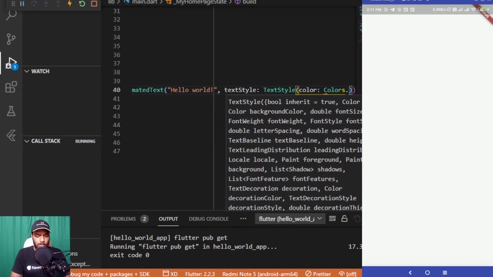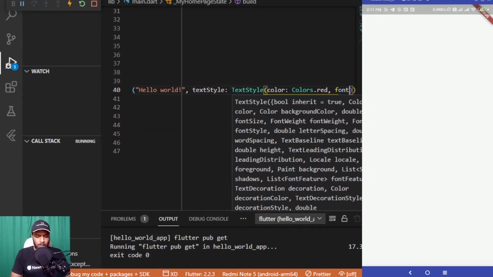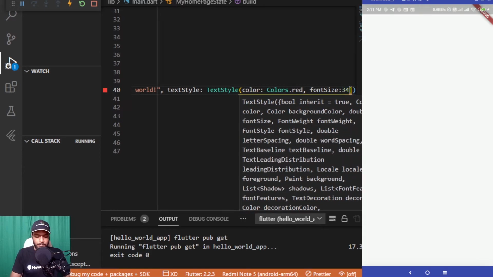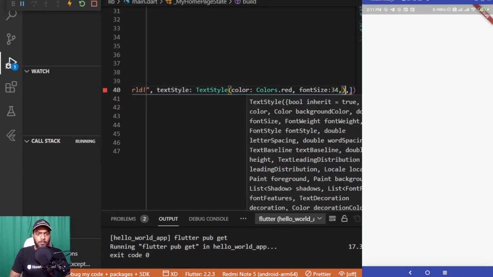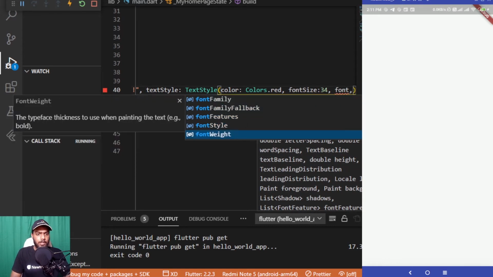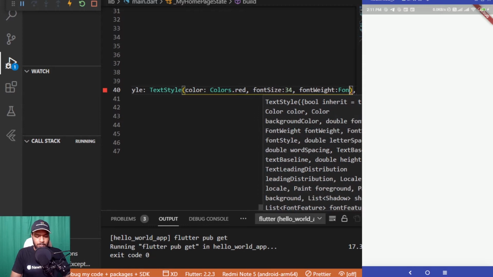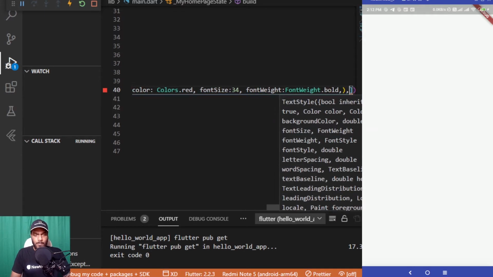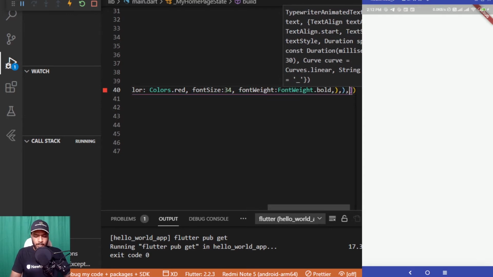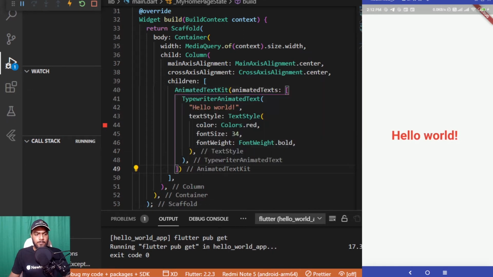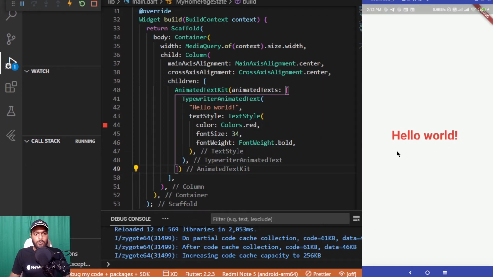So color would be equal to Colors.red, font size would be equal to 34, and the font weight in this case would be equal to FontWeight.bold. Adding a bracket here as well, hitting Ctrl S. You can see on your screen that the typewriter text is occurring.